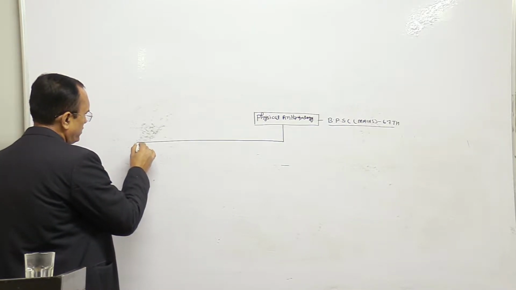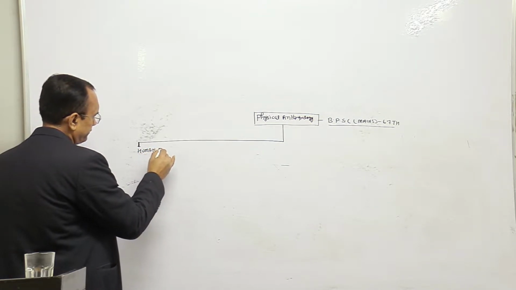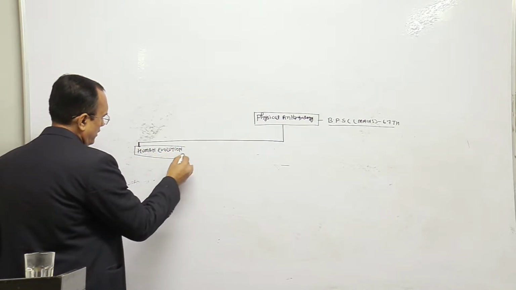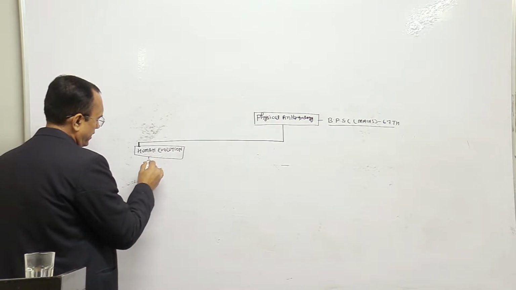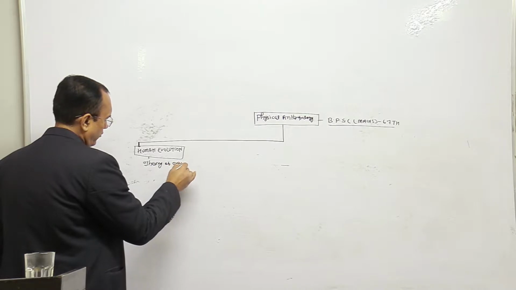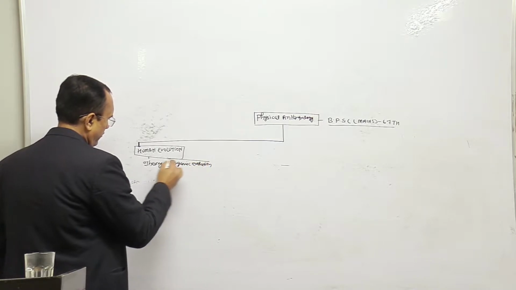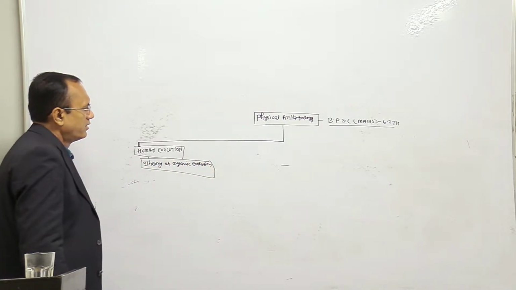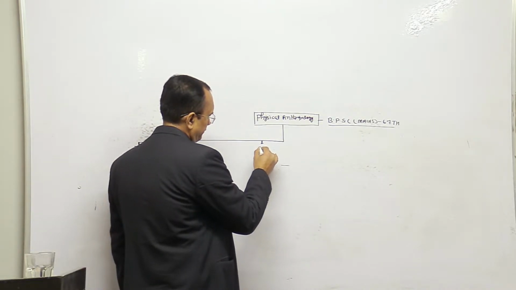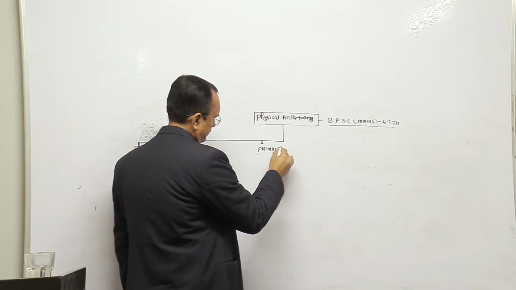First topic is related to human evolution, right? And theory of organic evolution. Second topic is related to primate, right?